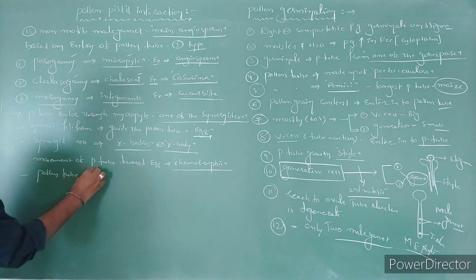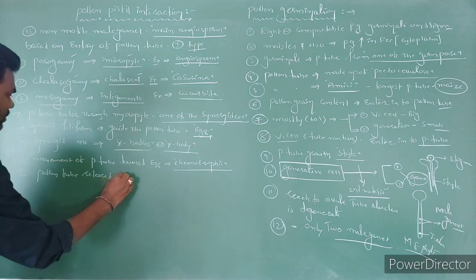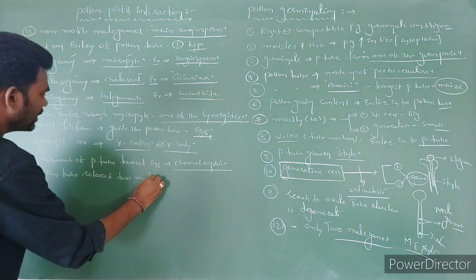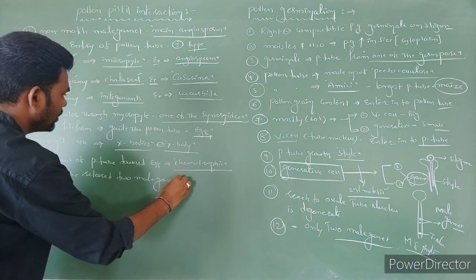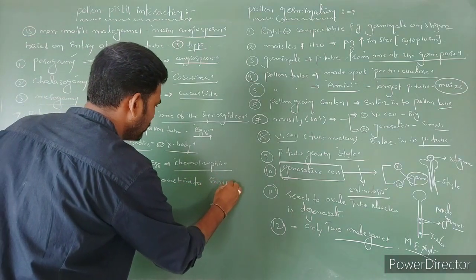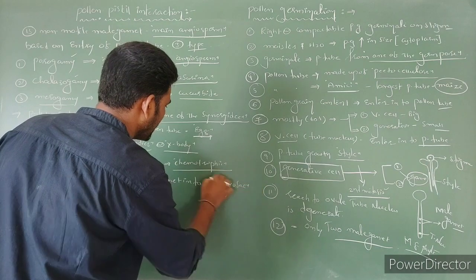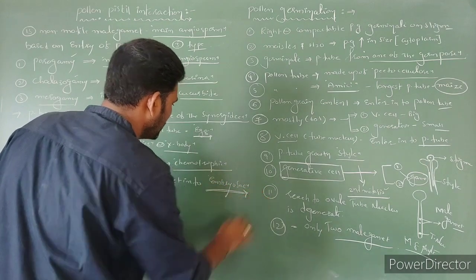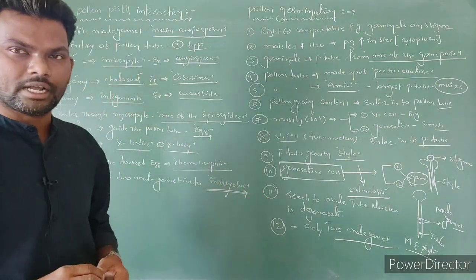Now the pollen tube releases the male gametes into the embryo sac, right? So this is what we call pollen pistil interaction.